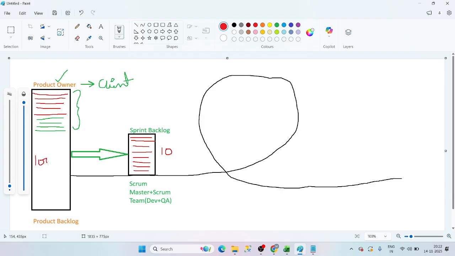In the backlog, we have 1,000 requirements, and the product owner brought only 10 tickets to the sprint backlog. Can we complete the 10 tickets? That would be based on the story points and the capacity that we have.